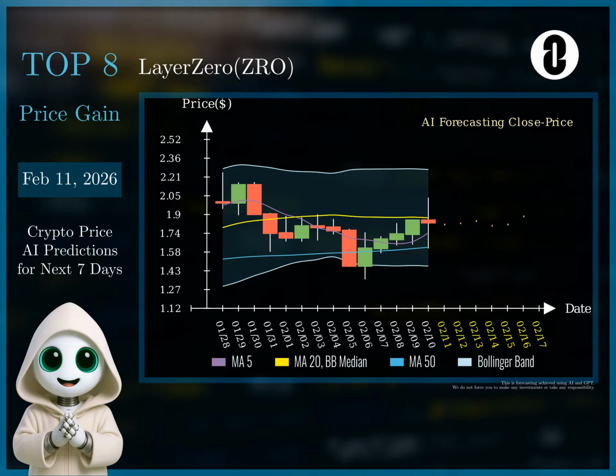My recommended strategy involves a long position with an entry price of $1.81. The stop loss should be set at $1.47, just below the recent support level and the lower Bollinger Band, to mitigate potential losses. The initial target price is $1.9, aligning with the forecast price for February 17, 2026, and a